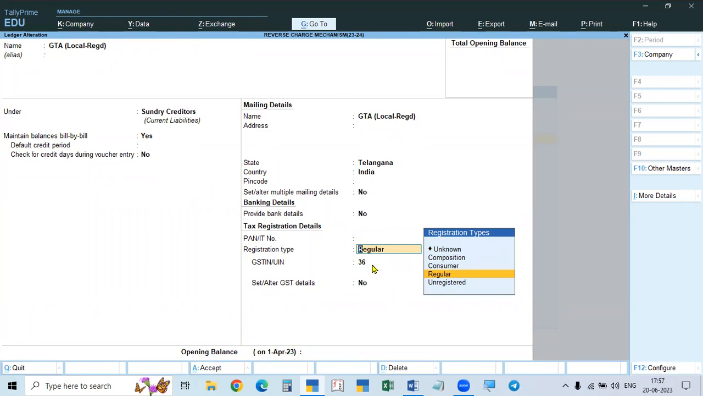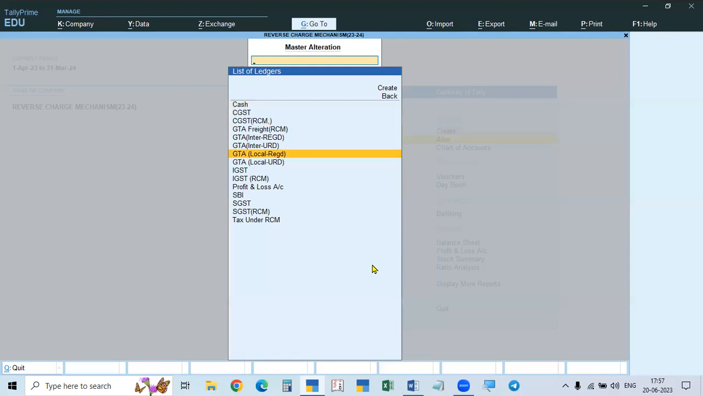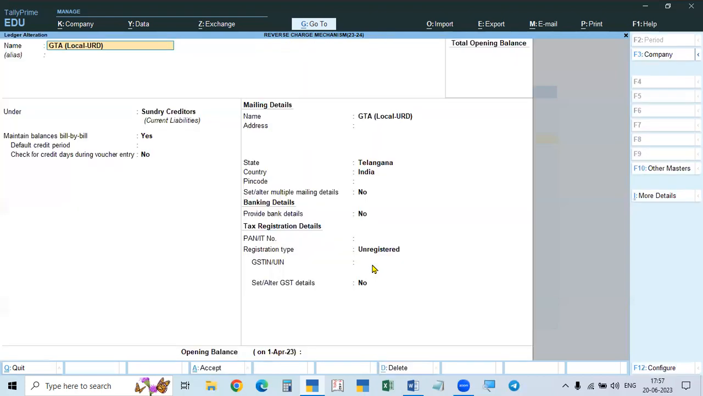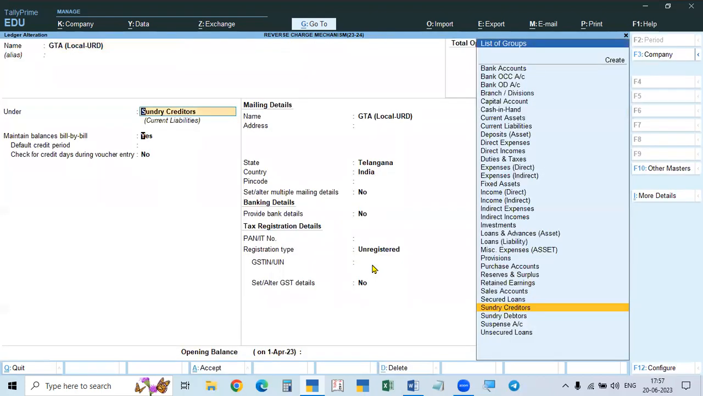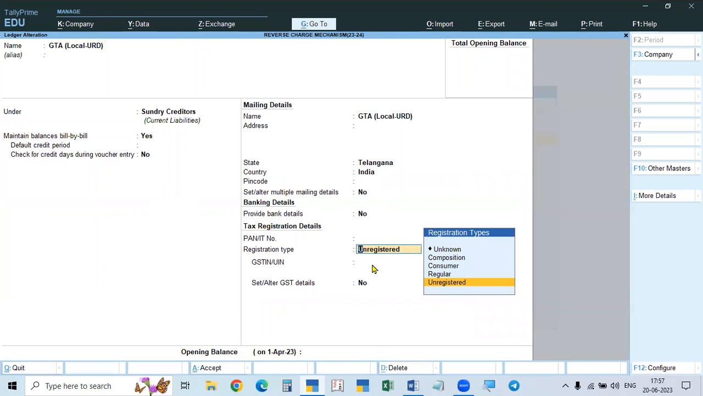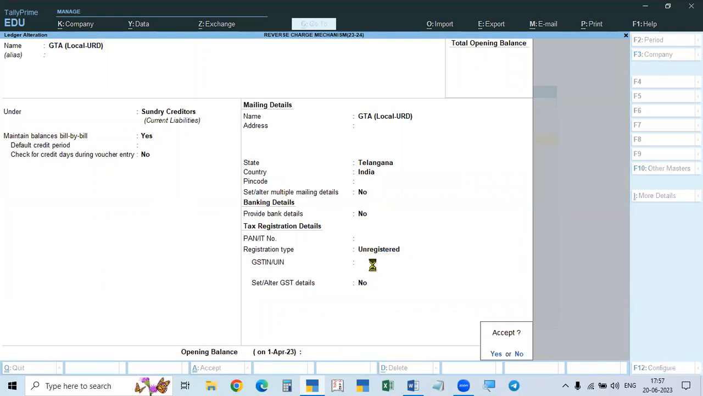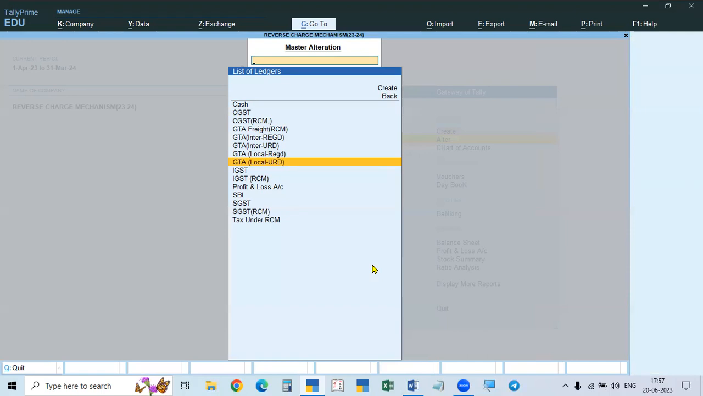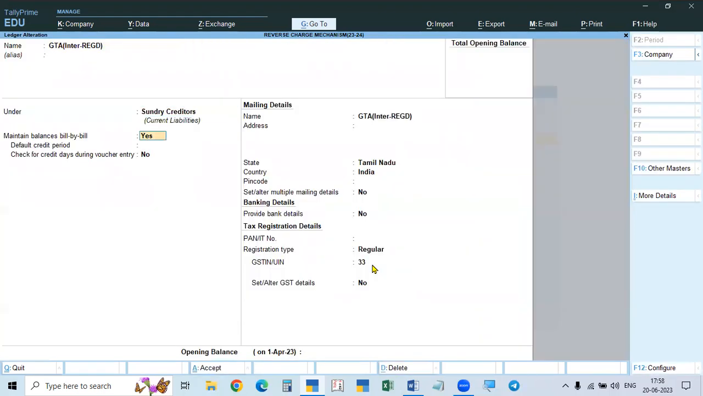Registered means regular. So this Telangana is 36. So it is to be accepted. So local registered, and again local unregistered. So in this case, under Sundry Creditors and local. Local means the same state, and here you have to select unregistered, and then this is accepted. So local completed. Then go to interstate. So interstate registered, take it.